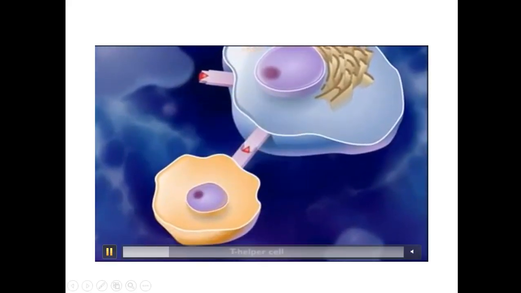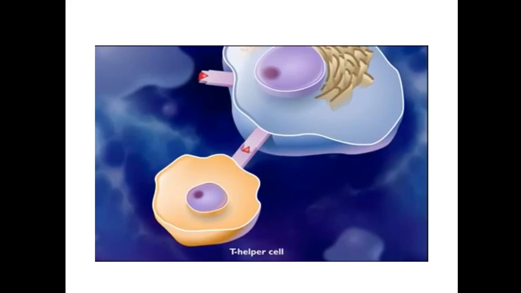Now it is binding to the T cell. The antigen presenting cells have MHC type 2 and type 1. So this is binding to a T helper cell. In order to bind to a CD4 T helper cell, it should be MHC class 2. MHC class 1 can bind only to cytotoxic T lymphocytes.